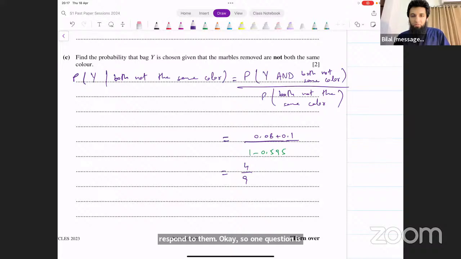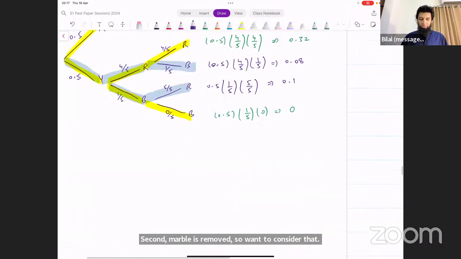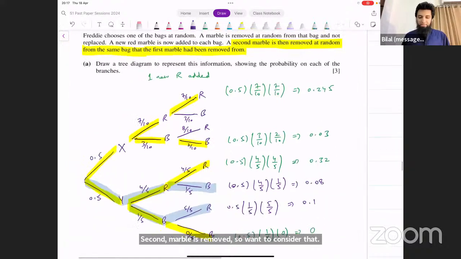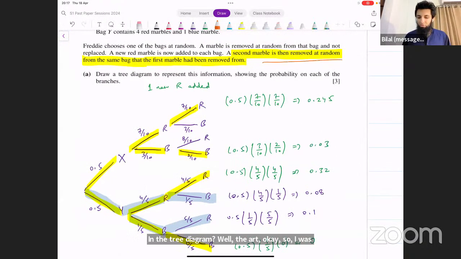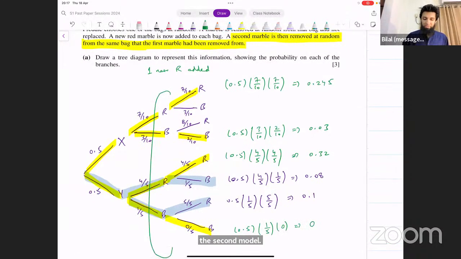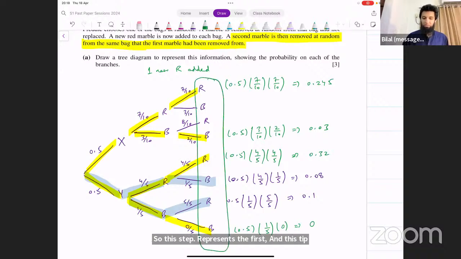second marble is removed, so won't we consider that in the tree diagram? Well, we are. Lai was asking, it says the second marble is also removed. Why are we not considering that? Well, we are considering that. This is the first marble that's removed. This is the second marble that's removed. So this step represents the first marble being removed. And this step represents the second marble being removed. So we are representing both of them here.